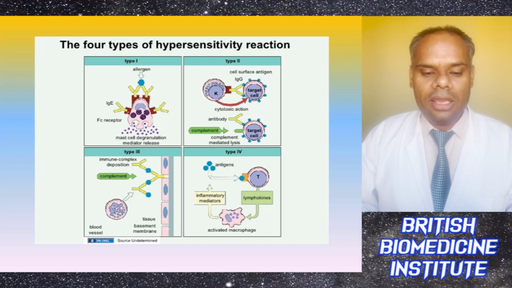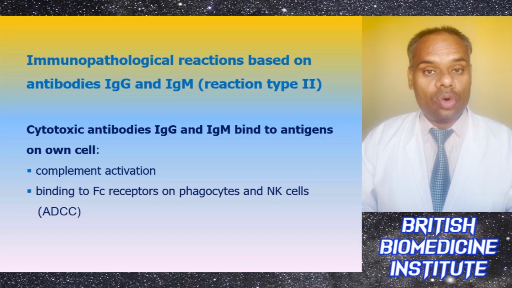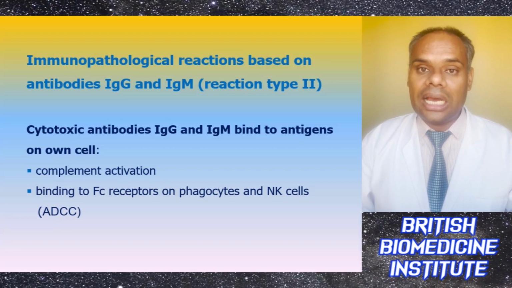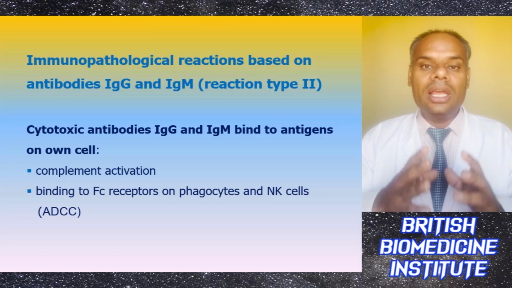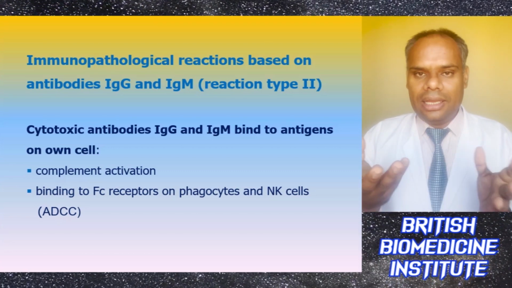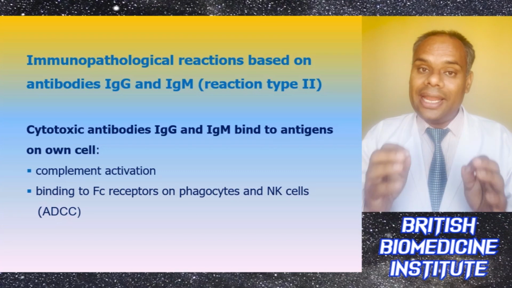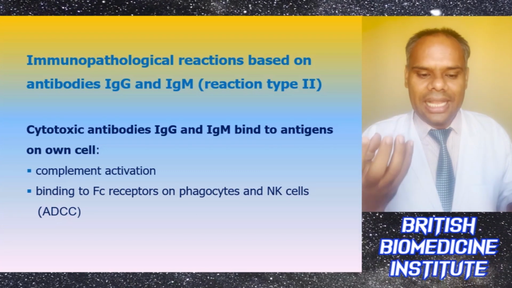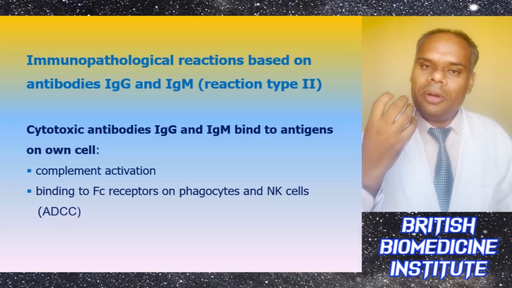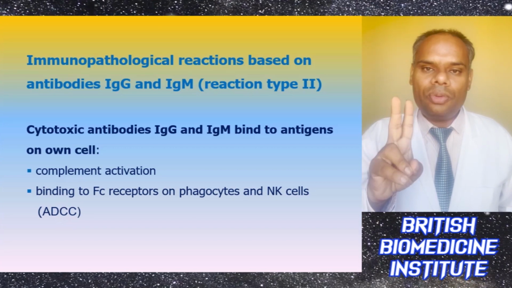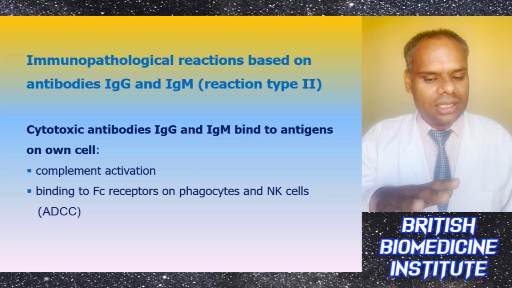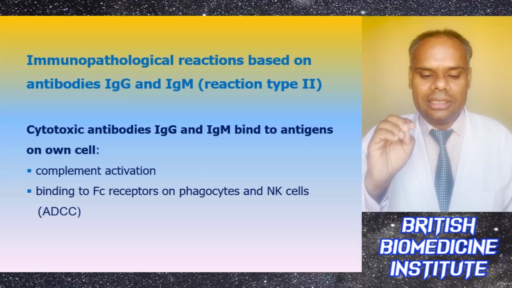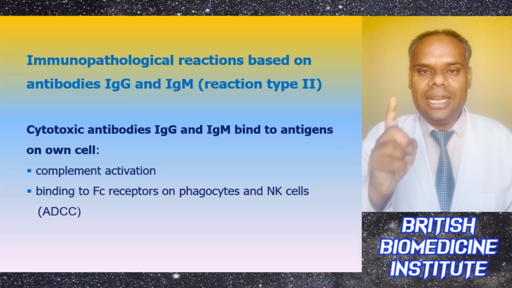Now comes the immunopathological reactions based on antibodies like IgG and IgM. Basically these are type 2 reactions, where cytotoxic antibodies like IgG or IgM bind to the antigen on cells for complement activation. Second, they also bind to the Fc receptors on phagocytes and natural killer cells, which can result in ADCC.